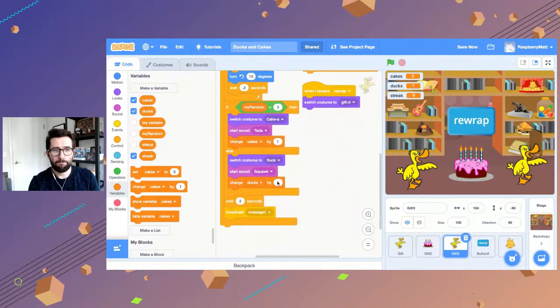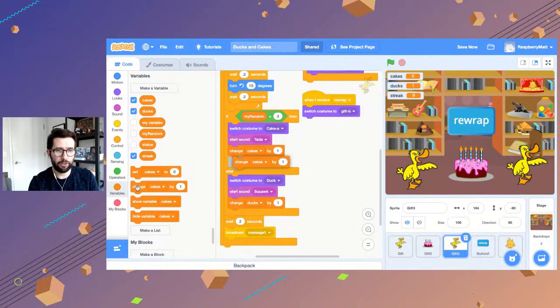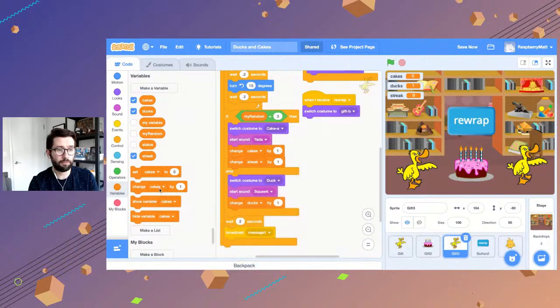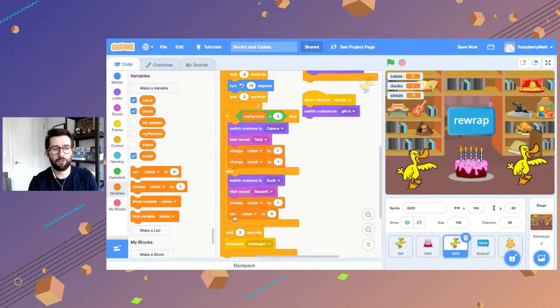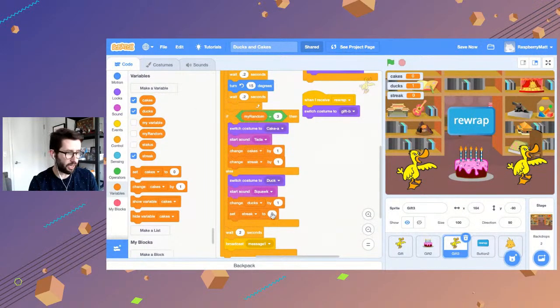Now, let's see here. We are going to change streak by 1. We're just implementing the same thing in all 3 gifts. And then set streak to 0. Okay, let's double check. We'll go through each of them and double check that we got all of those right.